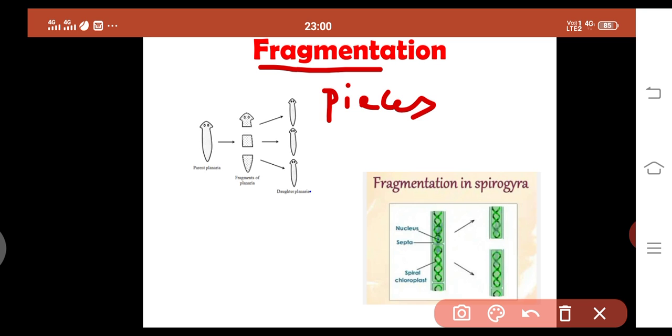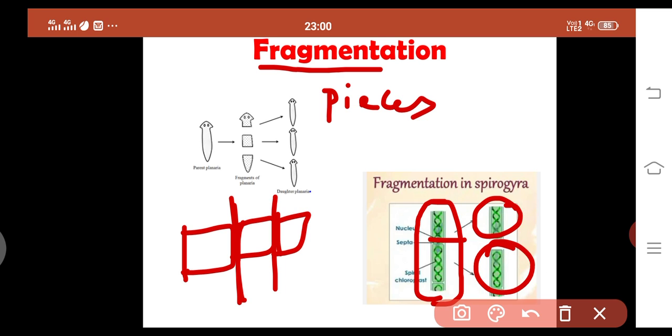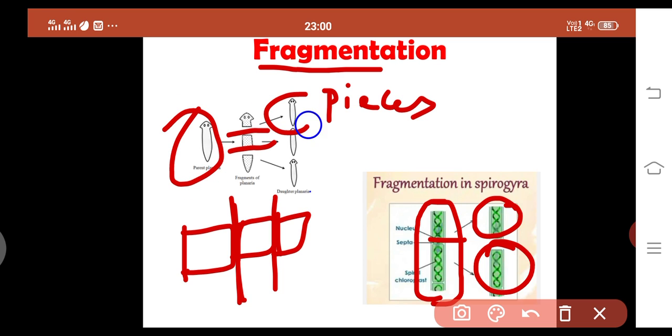So this is Spirogyra, which is an algae. They have a septa in between. Septa means segments. This space is what you call the septa, and at the septa portion it breaks down, it just fragments into pieces. Once it breaks down, it just grows into a new organism. Same way with the planaria. Planaria just gets divided into pieces and then each piece gives rise to a new planaria, a new organism.